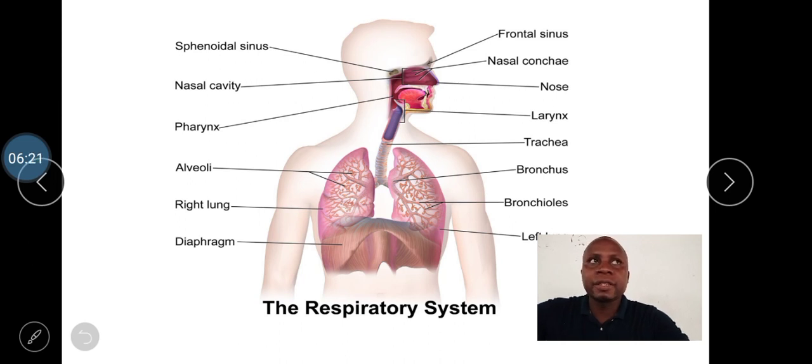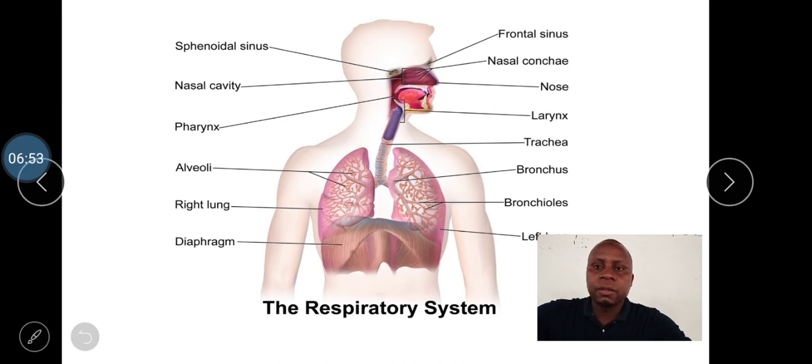Okay, probably you have said there are hairs or hair-like structures called the cilia. What else is found in the nose? Mucus, okay. The nose contains mucus. What else? And blood vessels. So what is the function of these structures which are found in the nose?